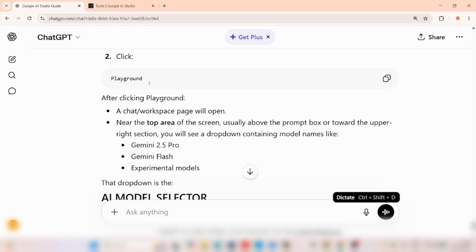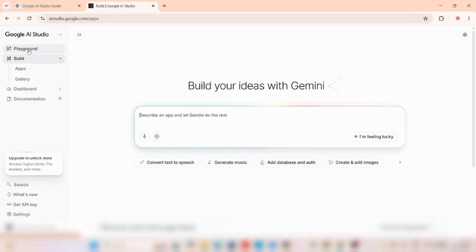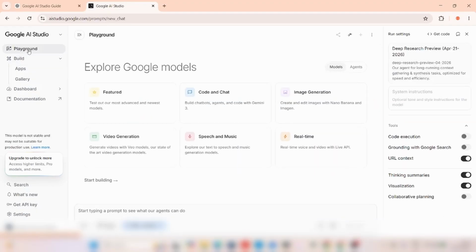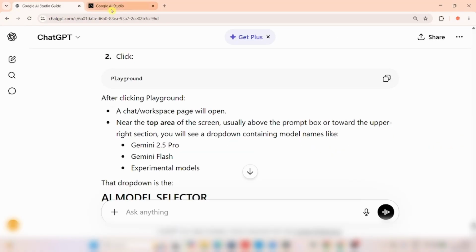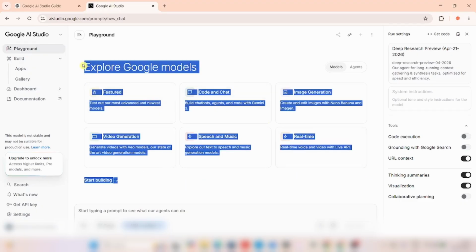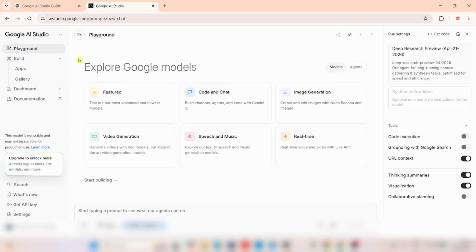First of all, so that we don't confuse ourselves, let's do what it says. Let's go to Playground, screenshot, and send to it again. Now this is Playground. I'll screenshot this.